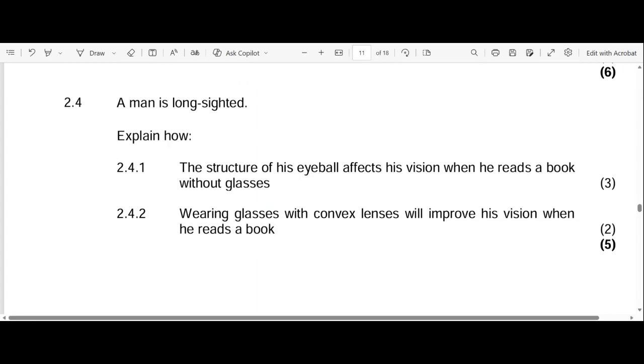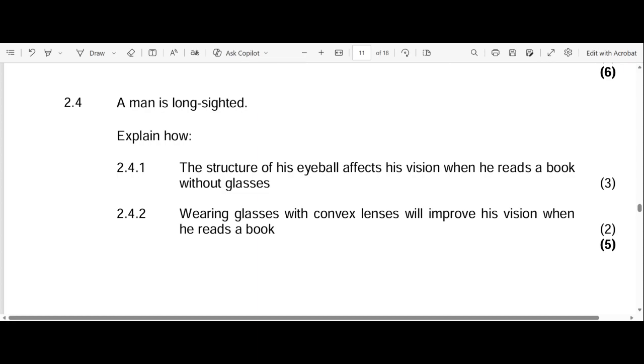Okay, so let's go to 2.4.2. Wearing glasses with convex lenses will improve his vision when he reads a book. Remember convex lenses: convex means that it's curving outwards. Does that make sense? And anything that curves outwards, like the cornea or the lens, will